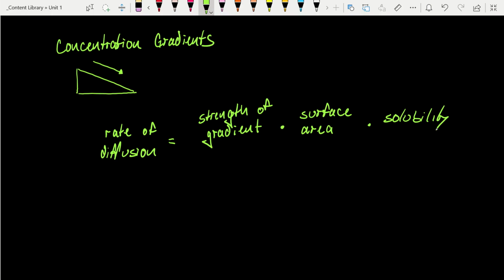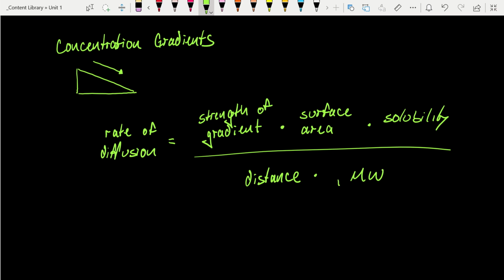So those 3 things, strength of the gradient, surface area, solubility, these are all directly proportional to the rate of diffusion. There are a couple of things that are inversely proportional. So we can divide this equation by distance. Of course, that makes sense. The farther I have to go, the less likely I am to diffuse. And also size, specifically the molecular weight of the molecule that's diffusing, although this plays a little bit less of an effect. So in Fick's law, we actually see that this is the square root of the molecular weight.